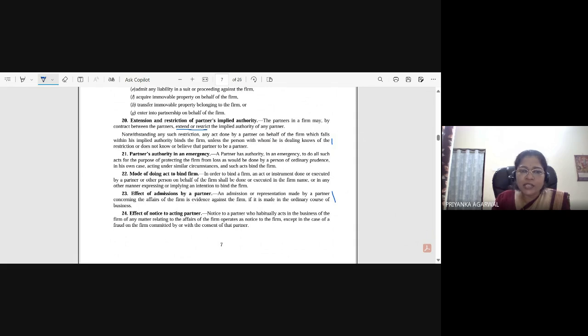Partner's authority in an emergency. This we have discussed mostly. Mode of doing act to bind the firm. Okay. In order to bind a firm, an act or instrument done or executed by a partner or other person on behalf of the firm shall be done or executed in the firm name or in any other manner expressing or implying an intention to bind the firm. See, usually all the things with which you want to bind the firm have to be done in the firm name. Okay. Effect of admission by a partner. So this also we have discussed, that it is binding if it is made in the ordinary course of business.